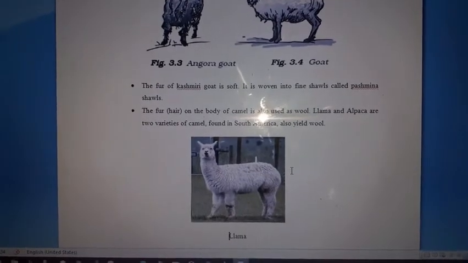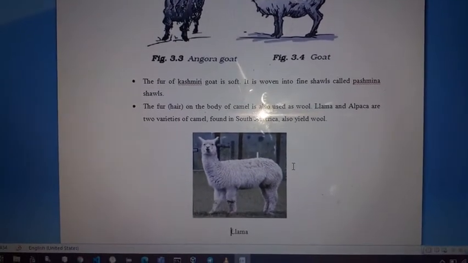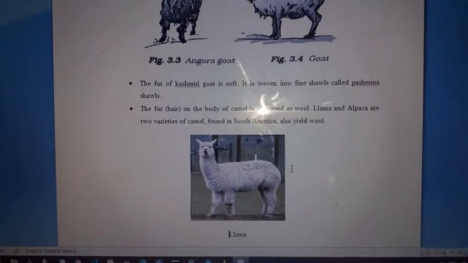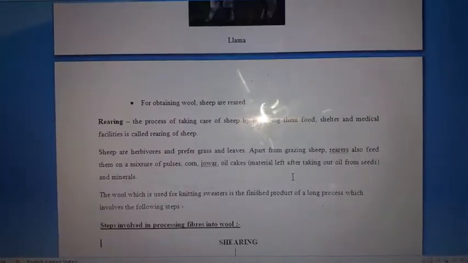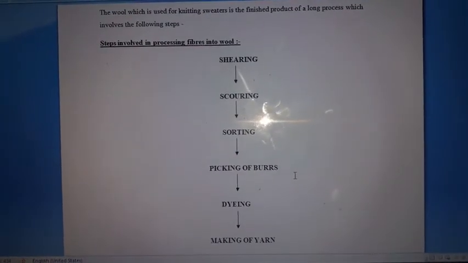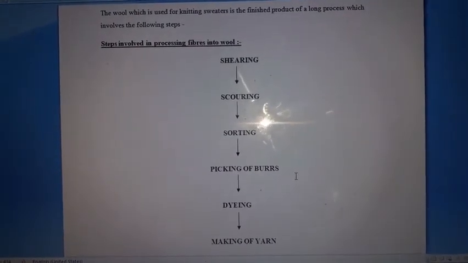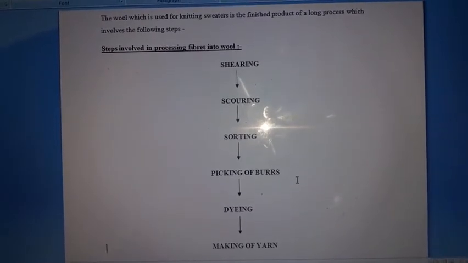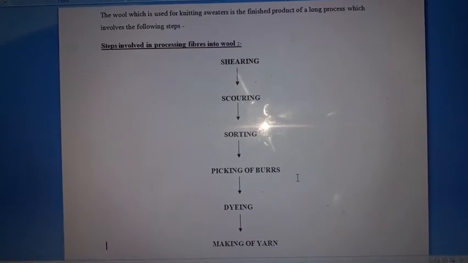Now with this hair we have to take out wool. Now the question is how, and what are the different steps. Okay, so these are the different steps. Before sharing, let me discuss with you the first point, that is rearing. Rearing means taking care of sheep, because obviously firstly we have to take care of the sheep.